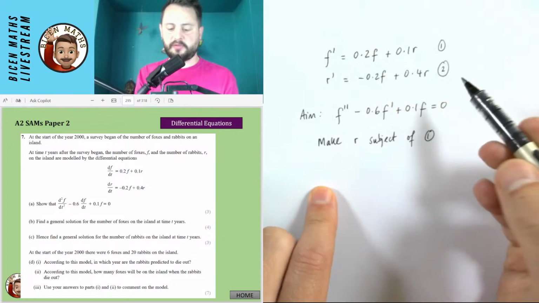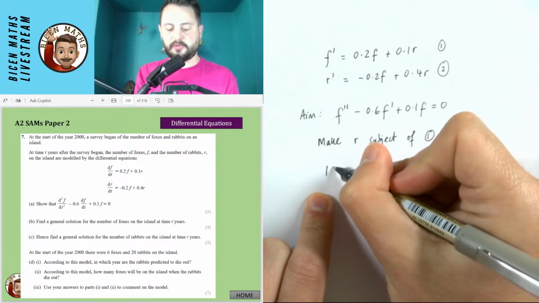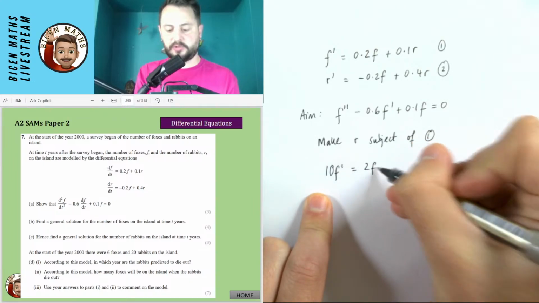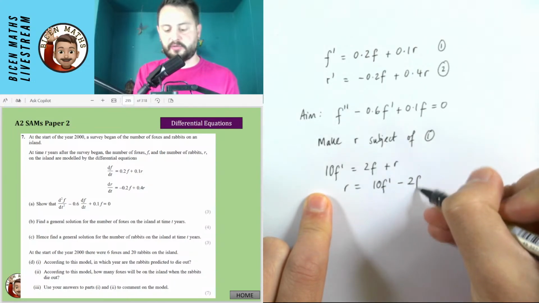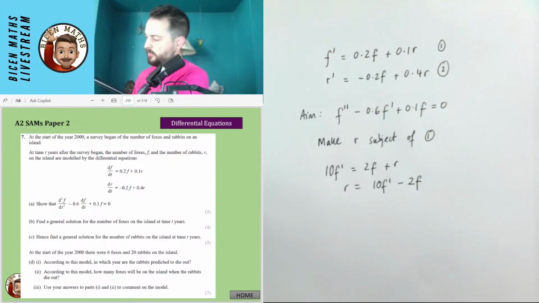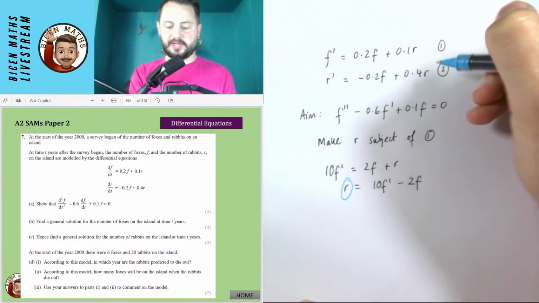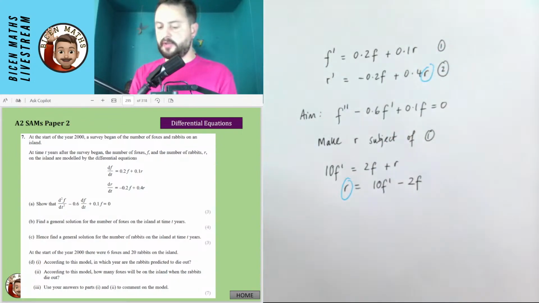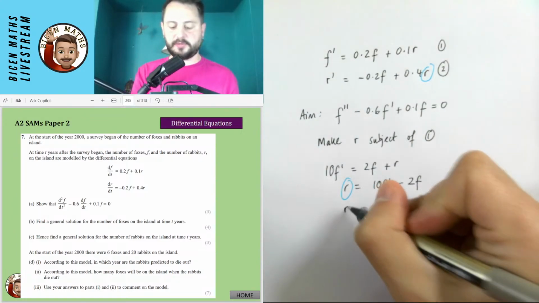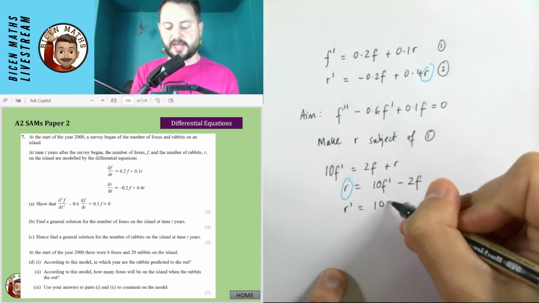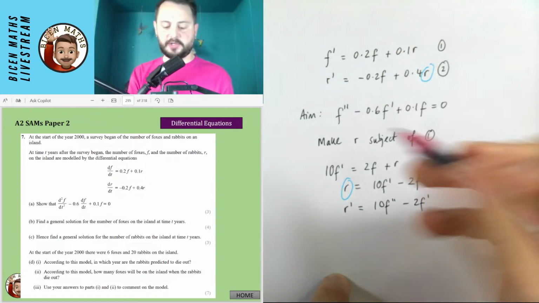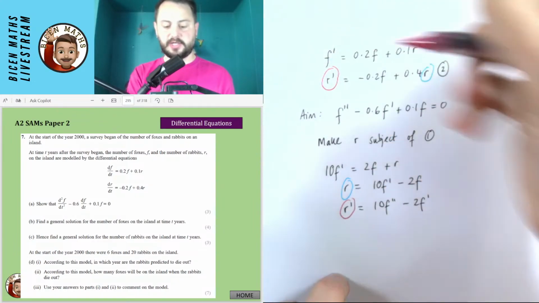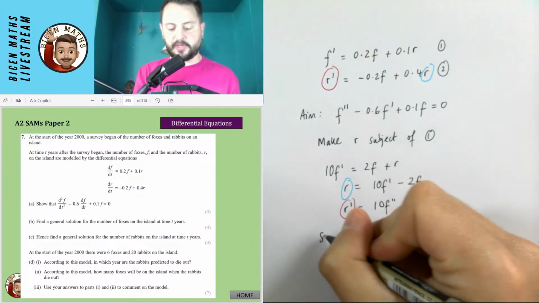So that would give me, making r the subject, first of all, I'll times everything by 10. So I would get 10f' equals 2f plus r, which means that r is 10f' minus 2f. So now what I can do, and I've got my pens somewhere, that means that this r is now going to be substituted later on into here. So I also need to find out what r' is going to be equal to. So I'm just going to differentiate. So r' would be 10f'' minus 2f'. And this r' can now be substituted into the second equation. So I'm now going to sub into 2.